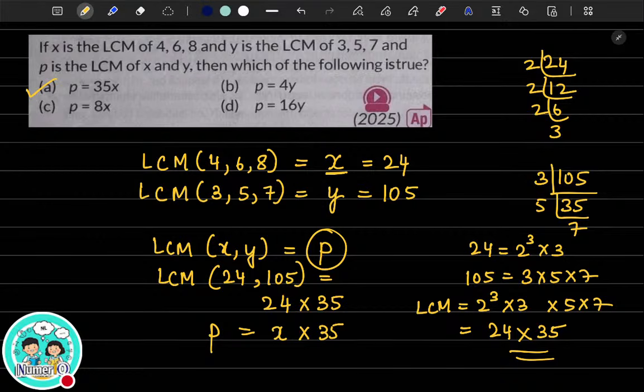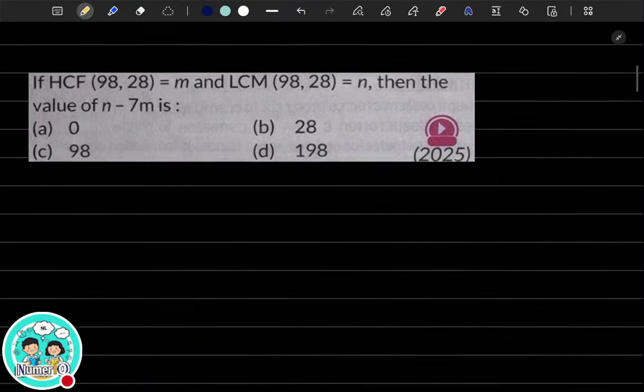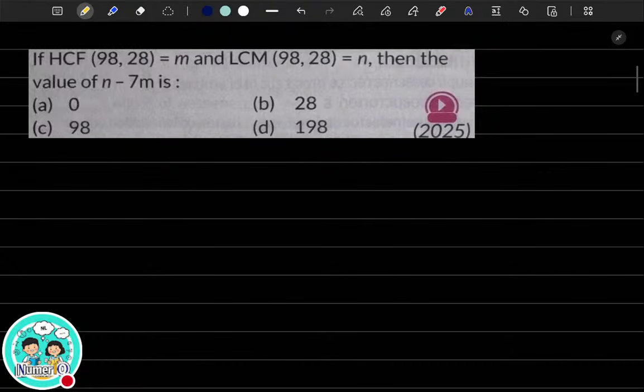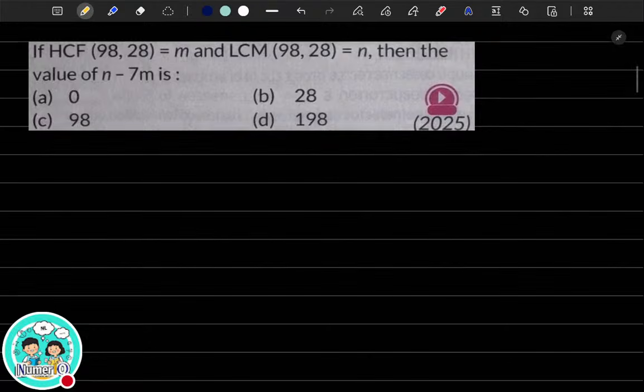The next question for the day. This is something which we have already done. Let's do it. HCF of 98 and 28 is m. LCM of the two numbers is n. Find the value of n minus 7m. First of all, let us do the prime factorization of 98. Get me the value for the LCM and HCF.